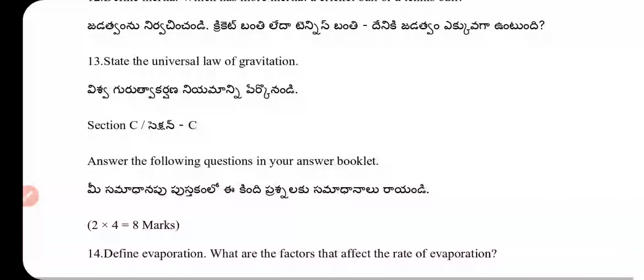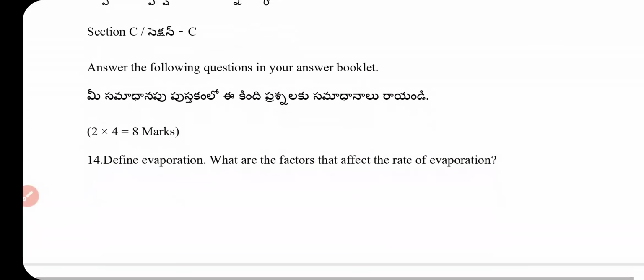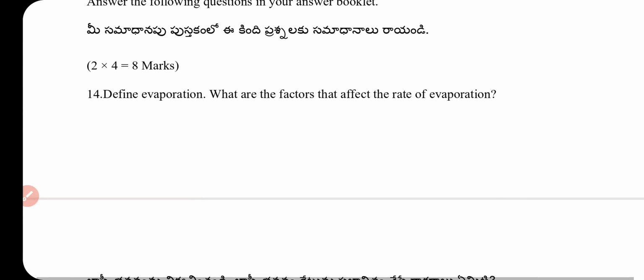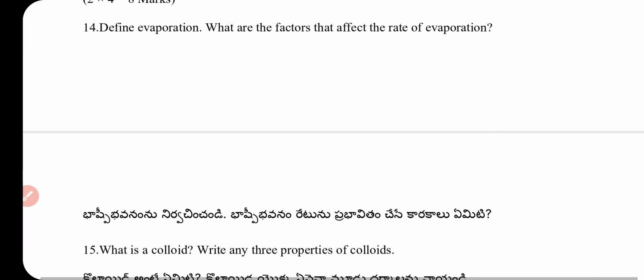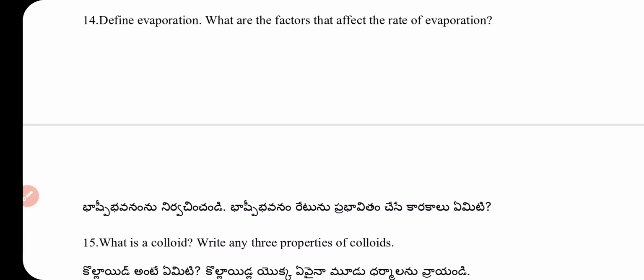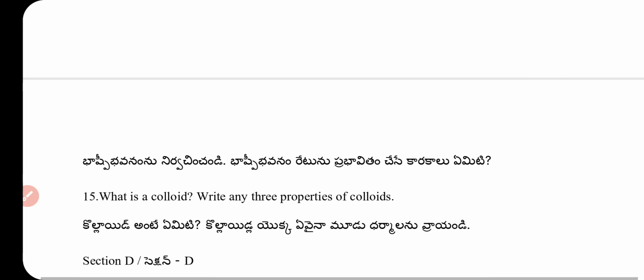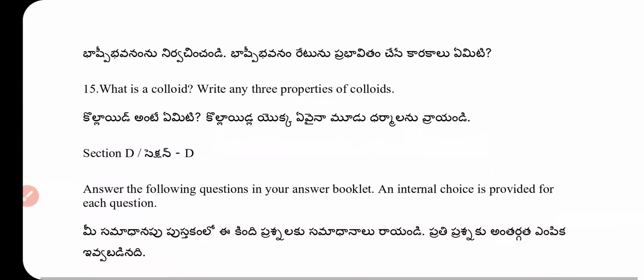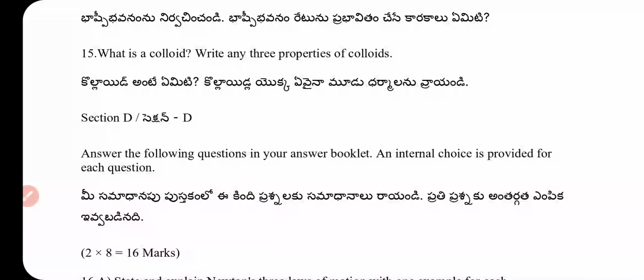Section C. Answer the following questions in your answer booklet. Question number 14. Define evaporation. What are the factors that affect the rate of evaporation? Question number 15. What is a colloid? Write any three properties of colloids.